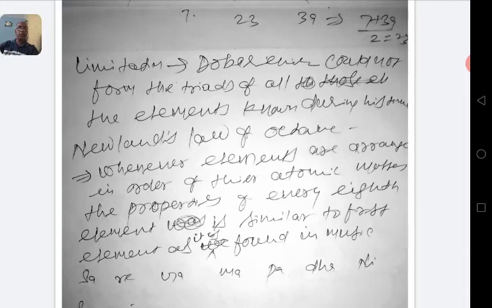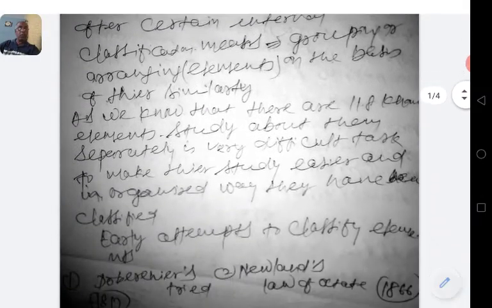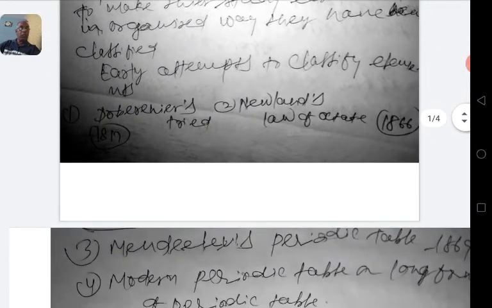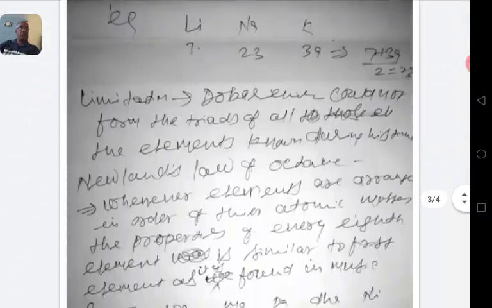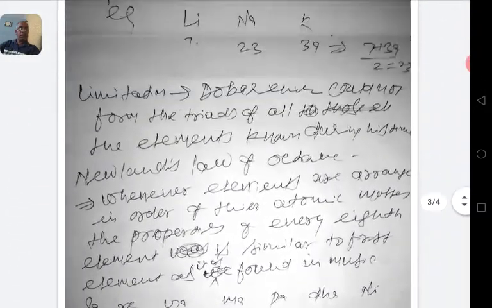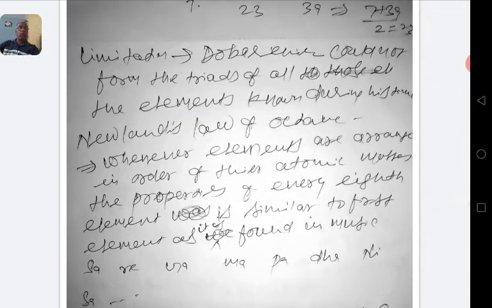Later on, in the year 1866, Newlands gave the law of octave.